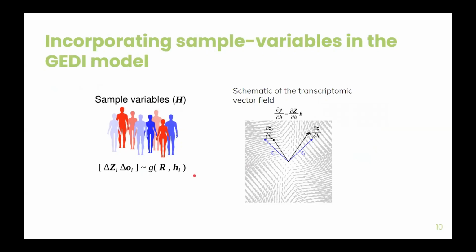Having established that we can capture sample-to-sample variability, the next thing that we wanted to do was to model sample variables in GLBIO. To do this, one way to visualize the differences that would occur between samples is through these transcriptomic vector fields. Now, the concept here is that we have our reference frame defined by our set of vectors, and what we wanted to do now is to measure the change that will occur to the reference frame given a change in a sample level variable.